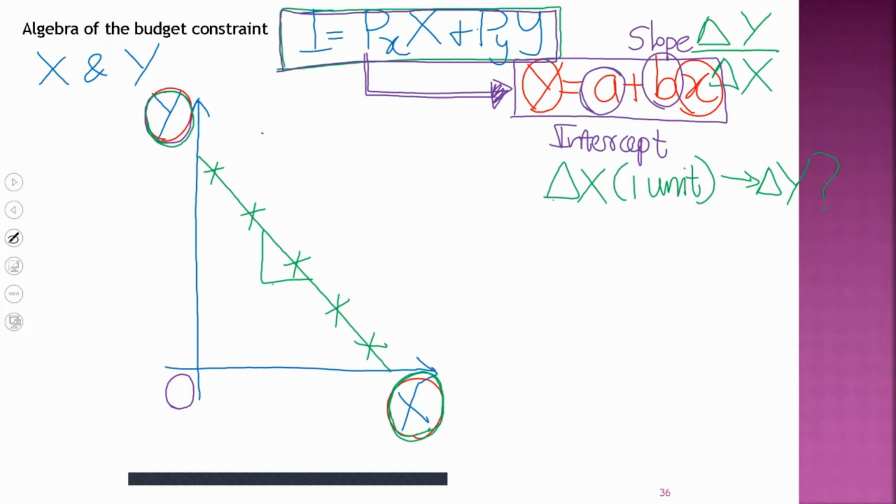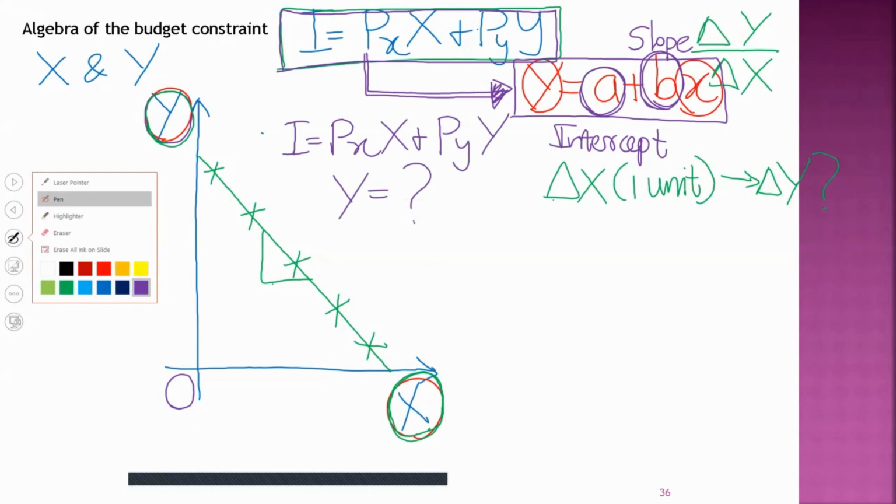We are going to find the value for A and the value for B. The initial expression is I equals px into x plus py into y. So I am going to rearrange this expression into a new expression where the subject is y. I'm going to derive a new expression for y.